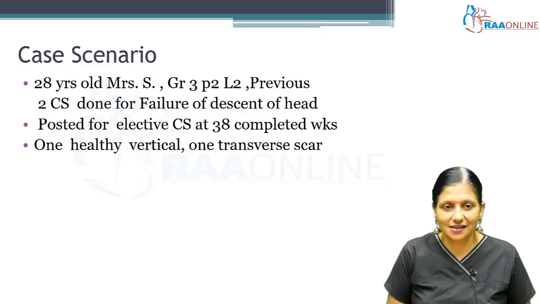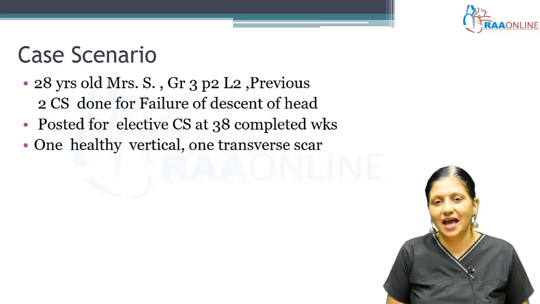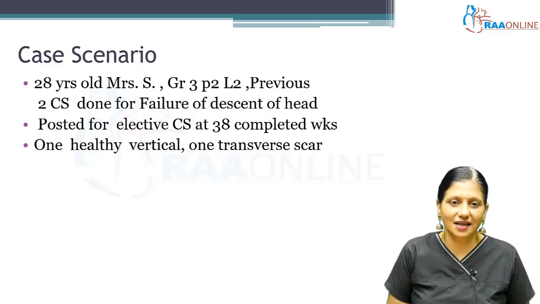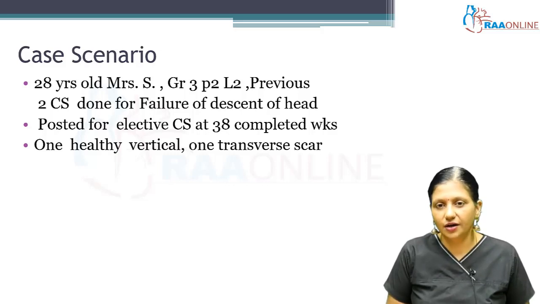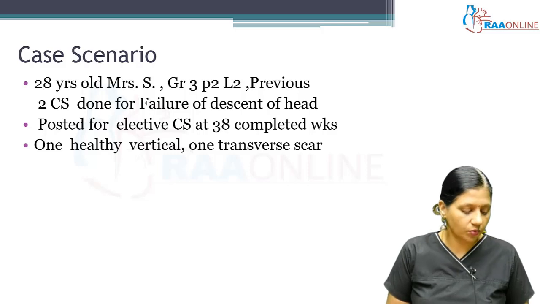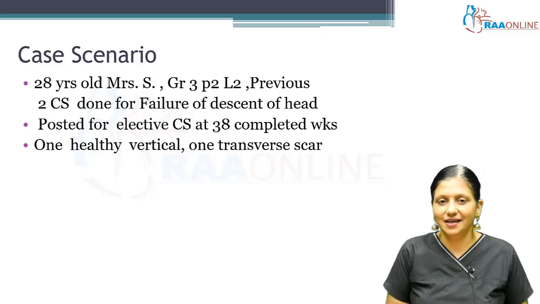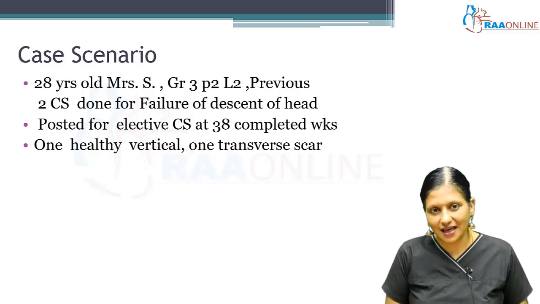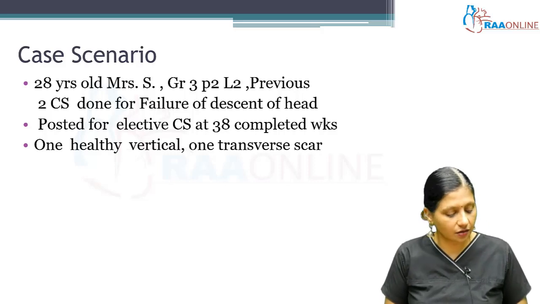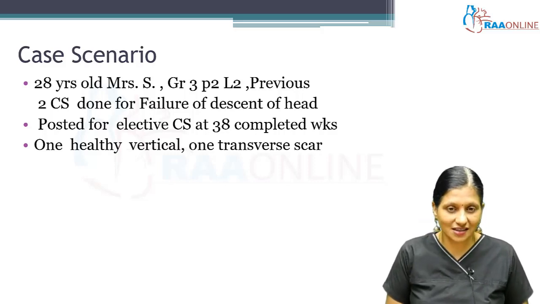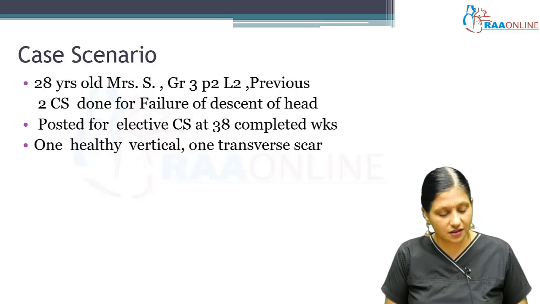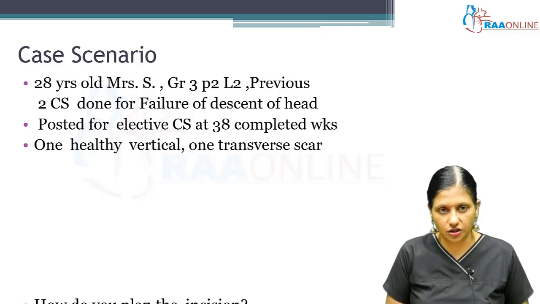Now let us have a case scenario. 28-year-old Mrs. S. She is gravida 3, P2L2, with 2 previous cesareans. These previous 2 cesareans were done for failure of descent of head. Now she has been posted for an elective LSCS at 38 completed weeks for the indication of 2 previous LSCS, and she has a vertical scar on her abdomen from the first cesarean section and a transverse scar from the previous cesarean section.